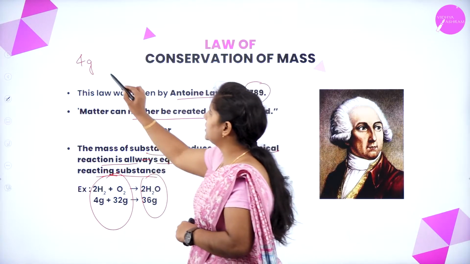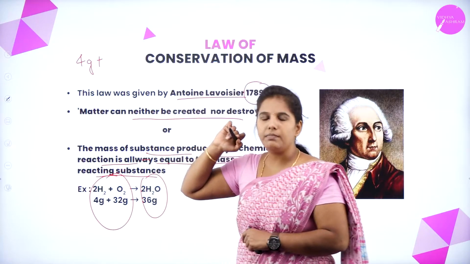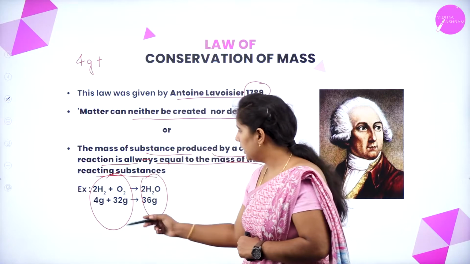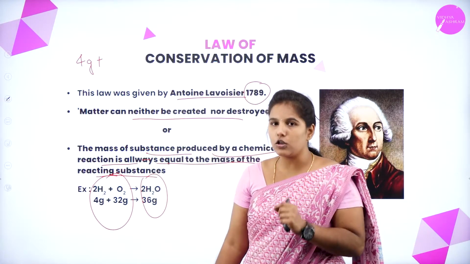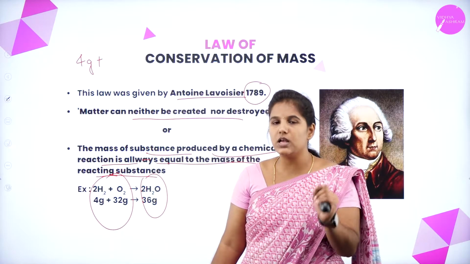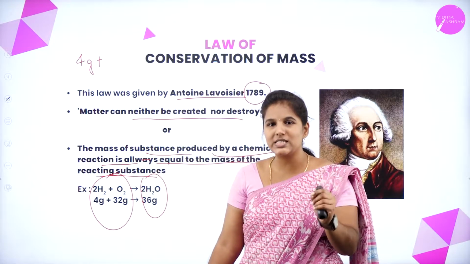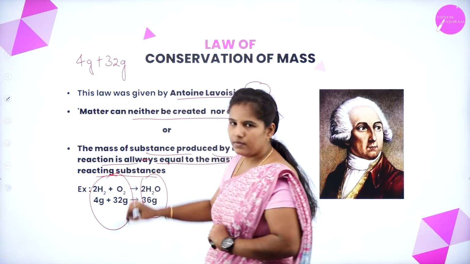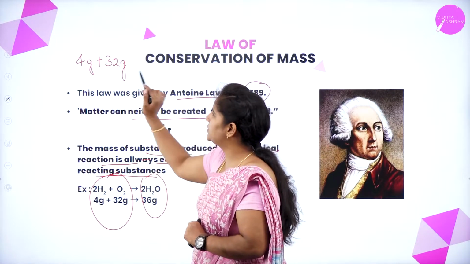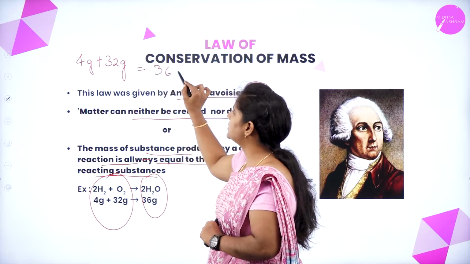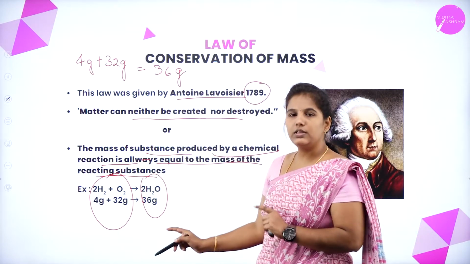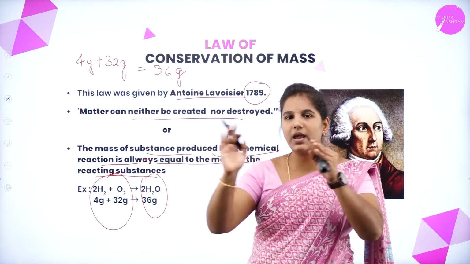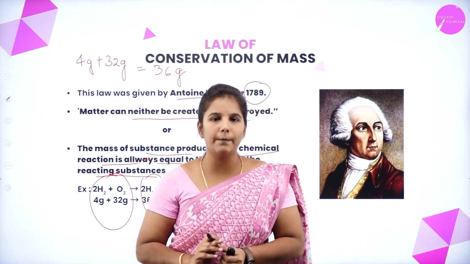Coming to the oxygen, we know that the atomic mass of oxygen is 16. But here 2 oxygen atoms are combined and form an oxygen molecule. So 16 into 2 is 32 gram, right? So if you add these two, it becomes 36 gram. So this shows that the mass of the reactants must be equal to the mass of the product.